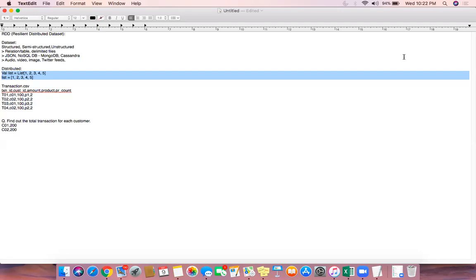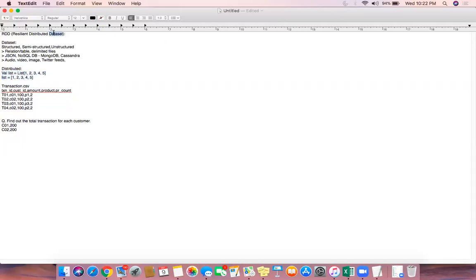So the second term we discussed is distributed. We also discussed dataset. RDD is a resilient distributed dataset, and a dataset is any structured, semi-structured, or unstructured data you are reading and creating an RDD out of. Once you create an RDD, that RDD is distributed because it is residing in the RAM of hundreds of computers in the cluster. And then the first term is resilient.